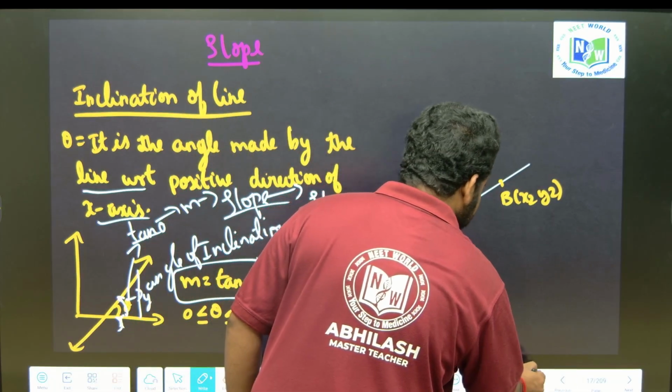Now when I talk about the slope, you must understand one thing. When talking about this line, theta is from the positive direction of the x axis, and I should always take it anti-clockwise. Suppose I take another line; here also, when I find the value of theta, it should be anti-clockwise. Here theta lies between 0 to 90, here theta lies between 0 to 180. You have to be very careful while taking the value of theta.